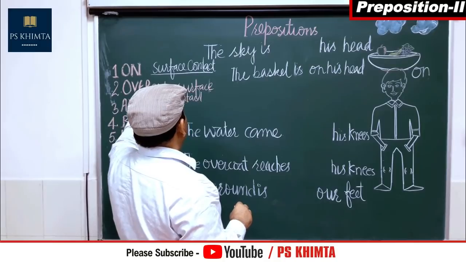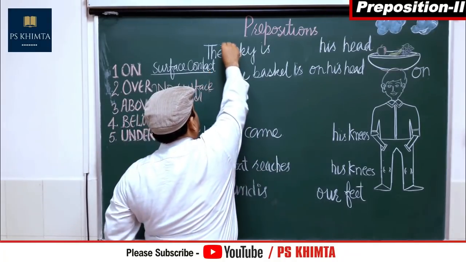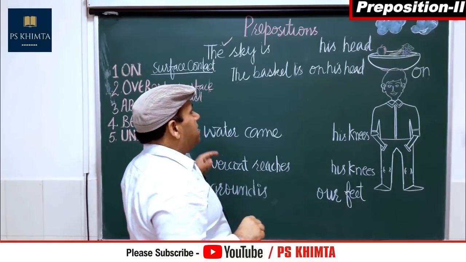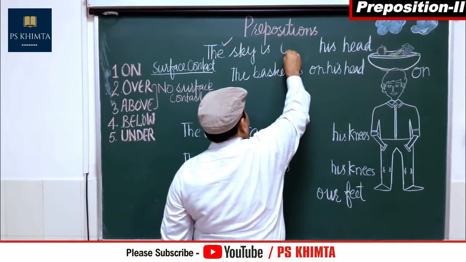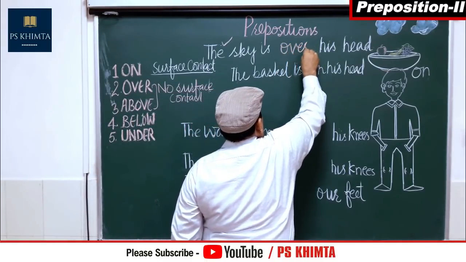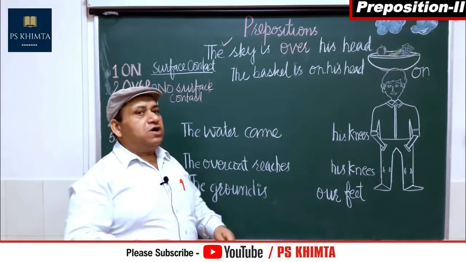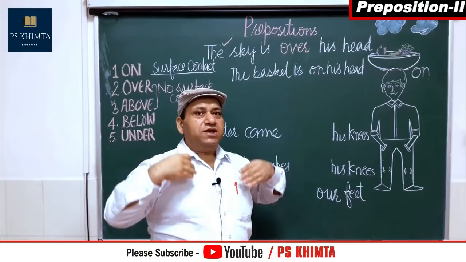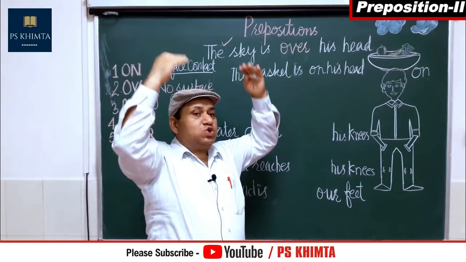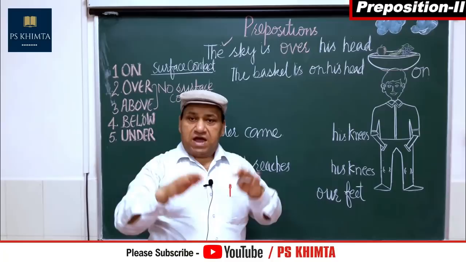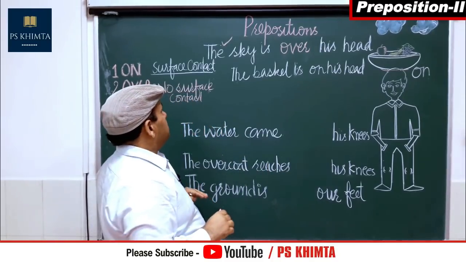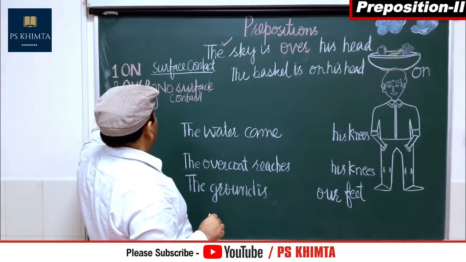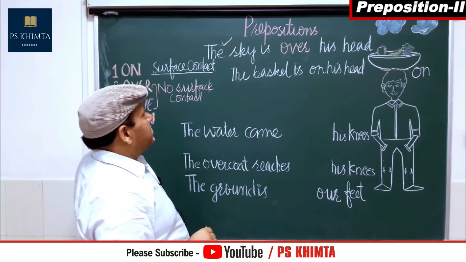Over. Now see here, I have written a sentence here. The sky is over his head. Though it is over everybody's head. Okay, it is over my head also, it is over your head also. Everybody has it over their head. So the sky is over his head.